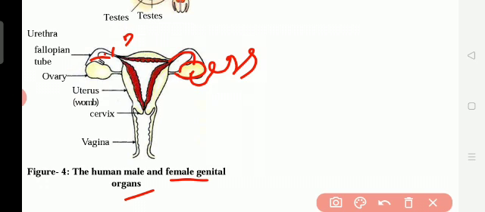So here the first sperm meets the egg. Till day 2 it is here. On day 3 it is entering into the uterus. Uterus means what? Womb. Here only the child will be growing. Where does the child grow? In the womb of a mother, in the uterus.